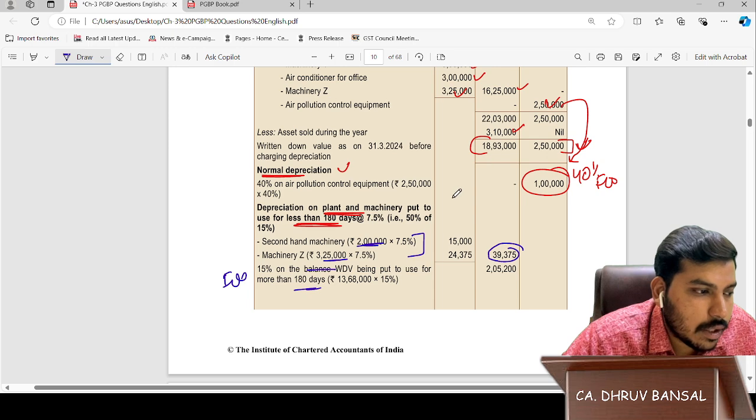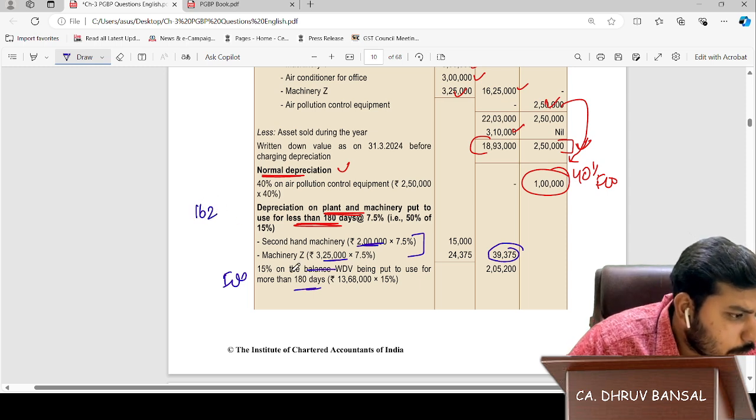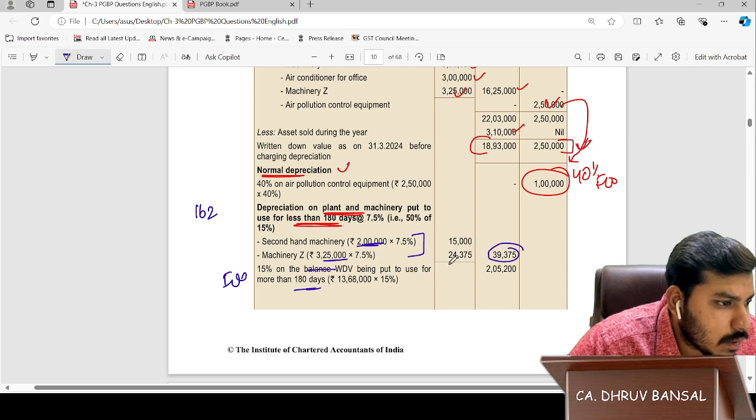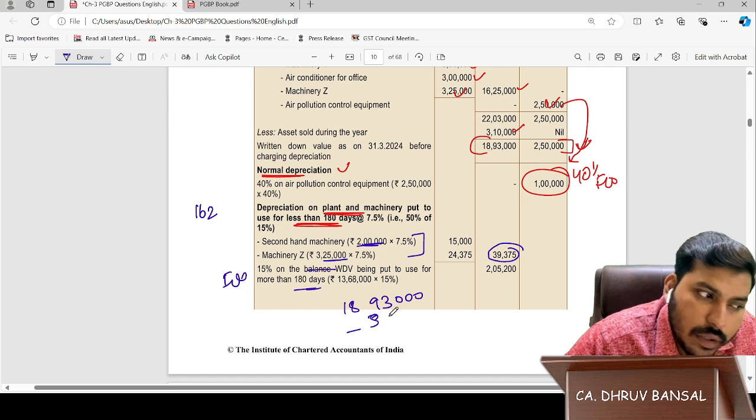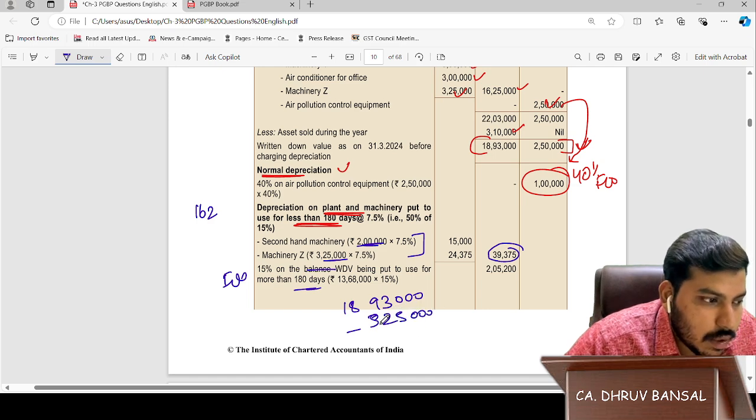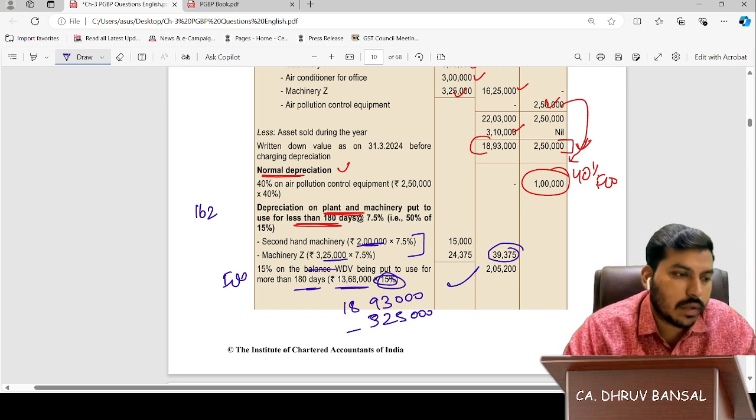Yes, sir, directly we can calculate. 16 lakh 25,000, 15% of the balance WDV. 18 lakh 93,000 minus 3 lakh 25,000, 2 lakh means 5 lakh 25,000. Directly 30 lakh 68,000, 15% full depreciation. Okay, sir.